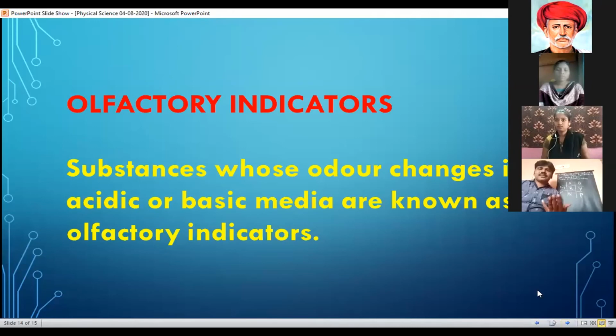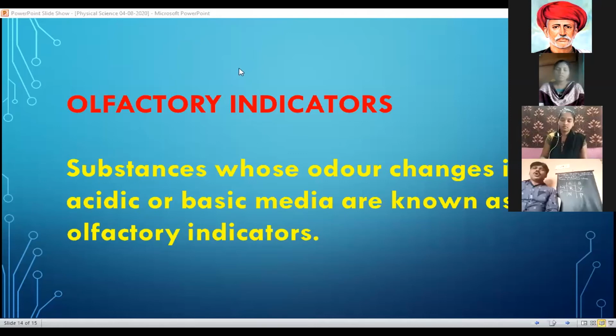Yes. So some substances whose odor, that is smell, is changed in acidic or basic substances are known as olfactory indicators. Very important for 1 mark. What are olfactory indicators? Give some examples. Substances whose odor changes in acidic or basic media are known as olfactory indicators.